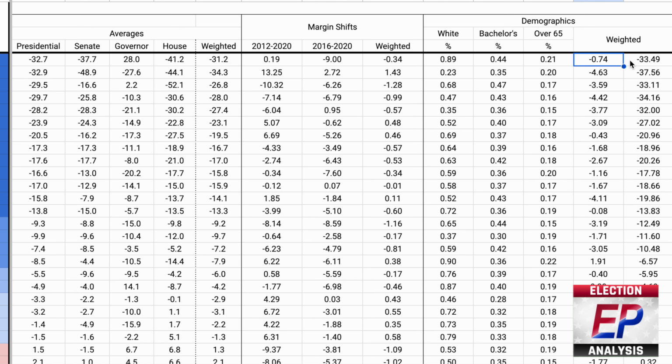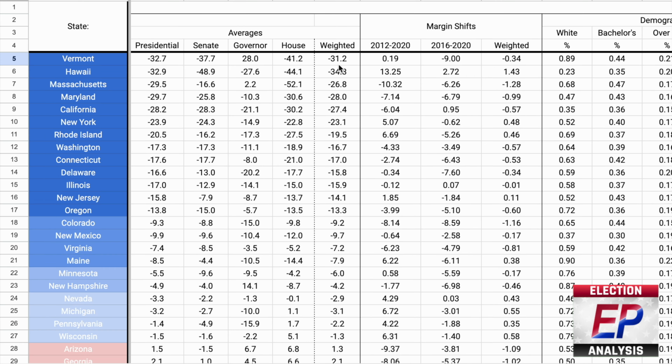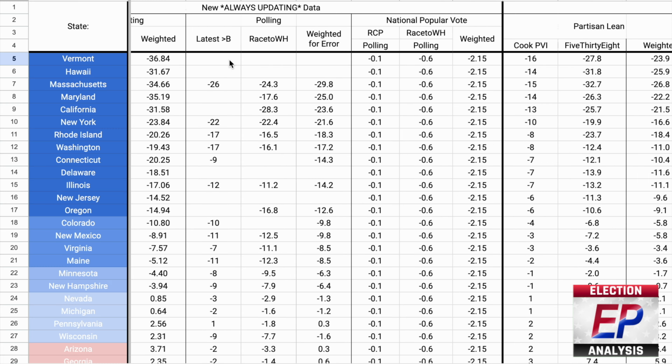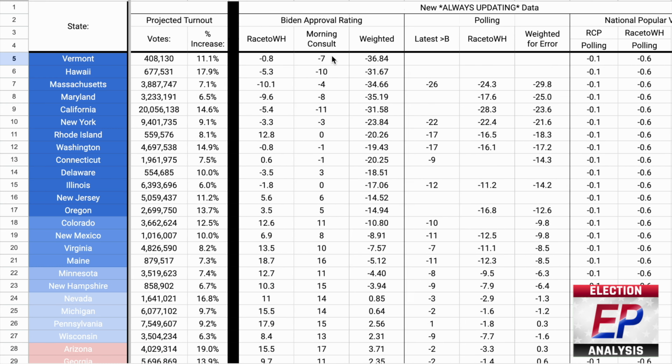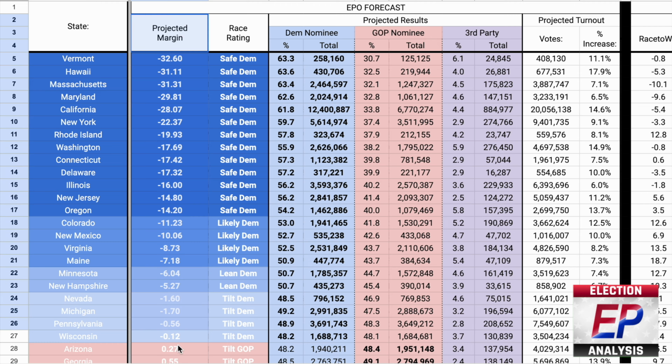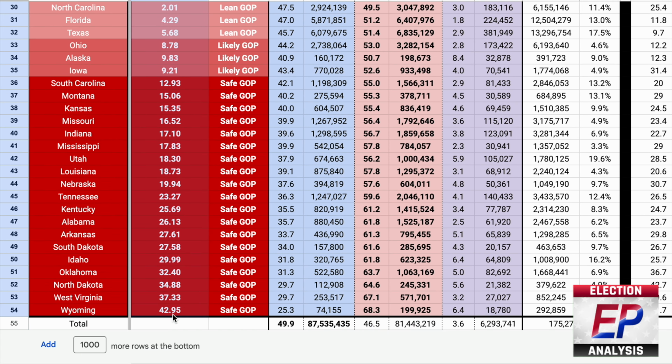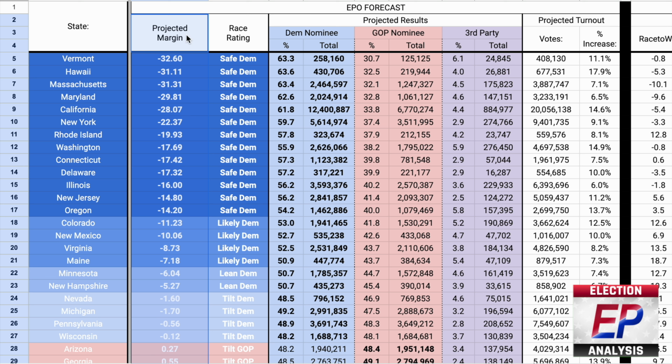Now, each of these weighted outputs that you see across all of these sections have all been weighted again themselves to produce this all-encompassing final number, the projected margin of victory for each party in each state. As of right now, I have weighted election results history the highest, followed by partisan lean, then Biden's approval rating and polling data are weighted evenly, and finally demographics. Then all of these weighted averages are combined with the national popular vote projection and the weighted margin shift.